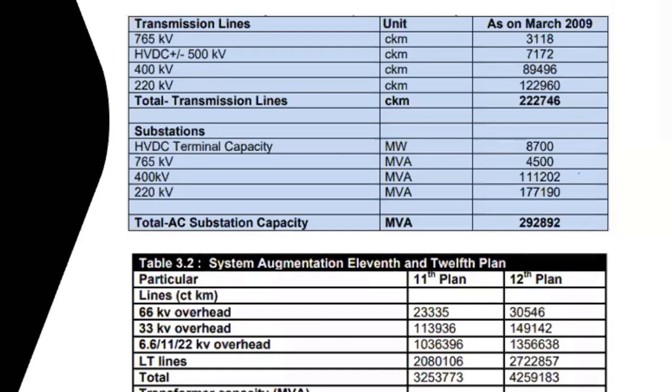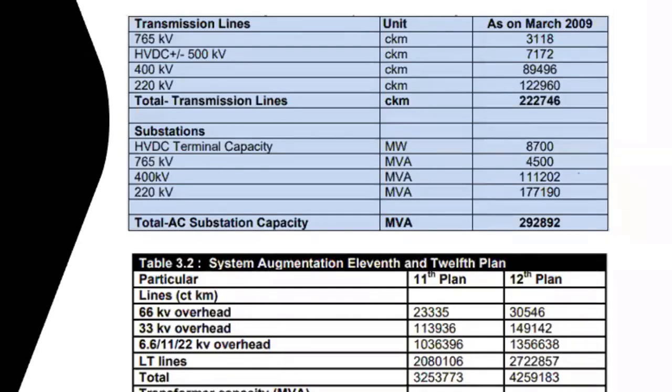Circuit length means, suppose if it is a double circuit line, so we will take it as a 2. I mean, we'll make it a double. So the spanning length would be exactly half of this circuit kilometers. That means the length of the transmission line would be exactly half if it is a double circuit line. So you can get the various lengths of the transmission lines in India.